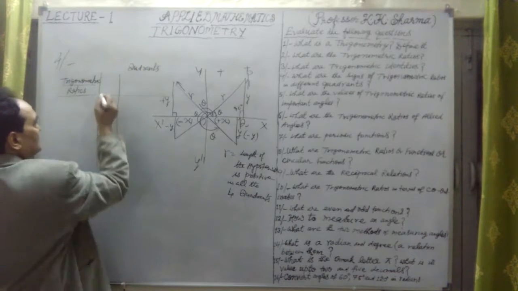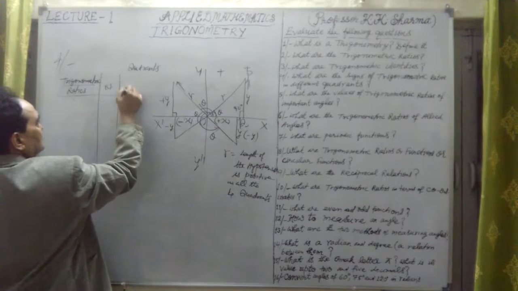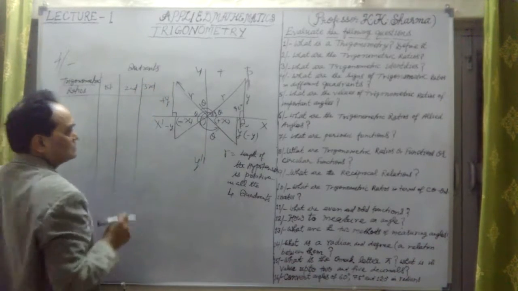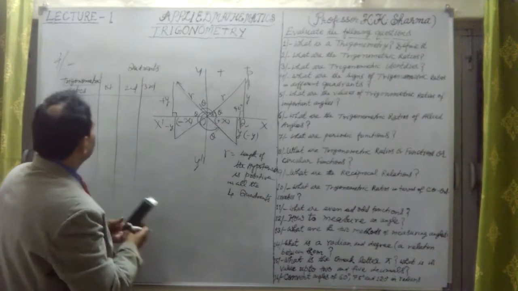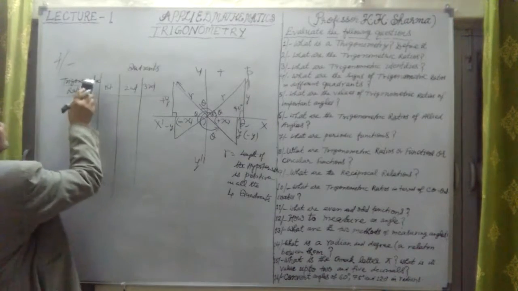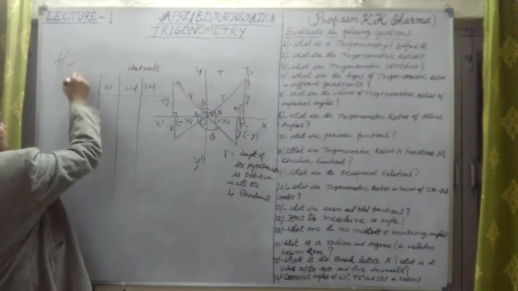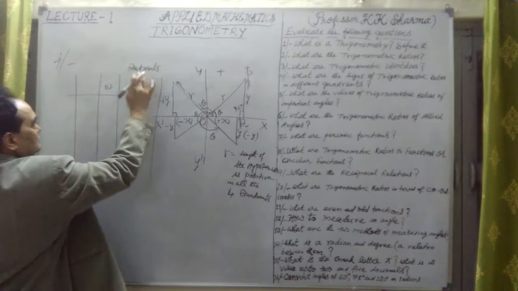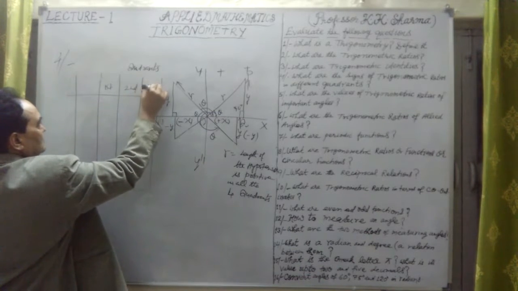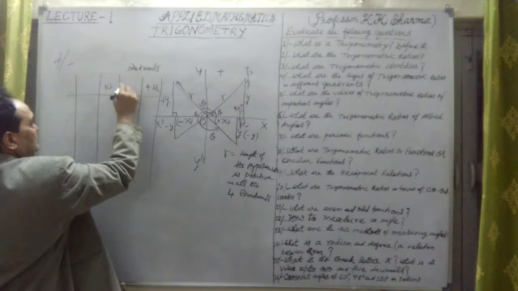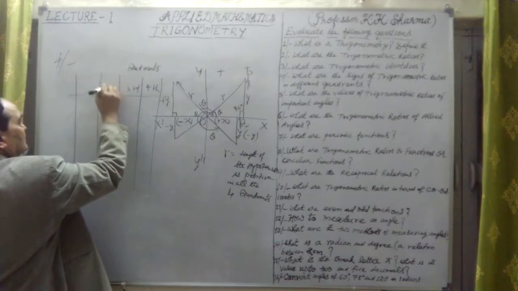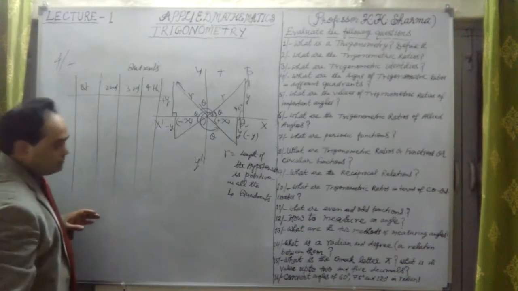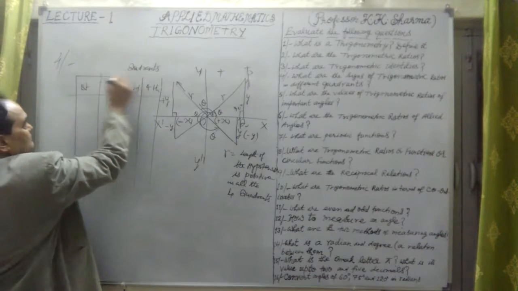We take the first quadrant, the second quadrant, the third quadrant, and next the fourth quadrant. This is the fourth one, this is the third one, this is the second one, and this is the first one. All these are quadrants here.